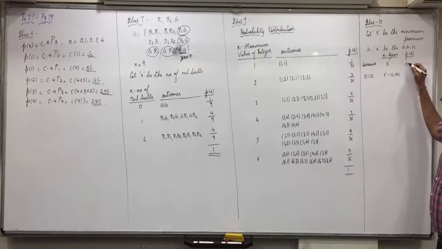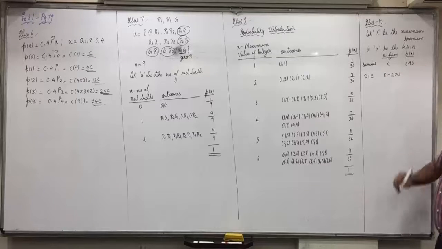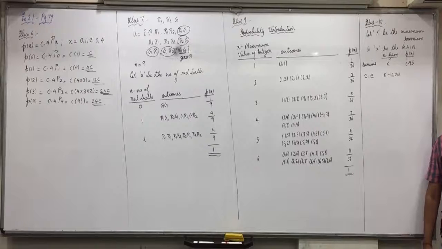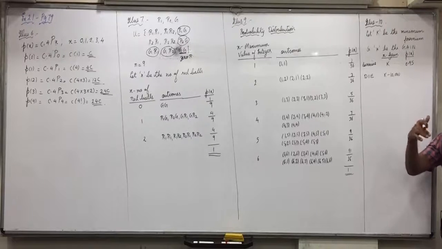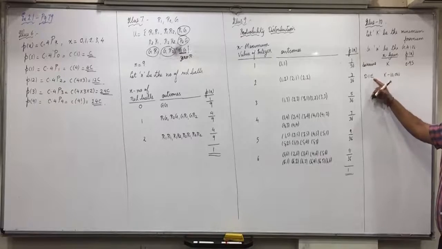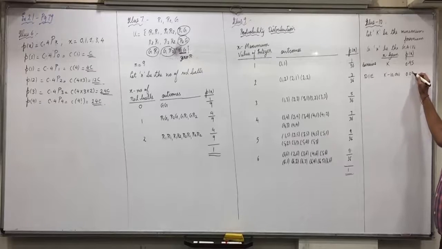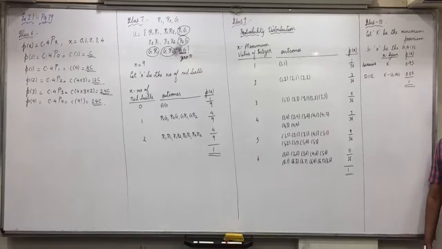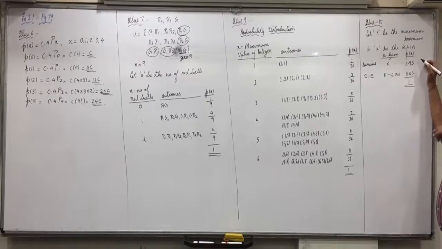Probability is already given. The man will survive, the probability is 0.95. In the question it's given the probability that a 40-year man will live for one more year is 0.95. What is the probability that he would die? 0.05, because the total should be 1. Did you understand this? Now for expected gain, we need only X into PX.